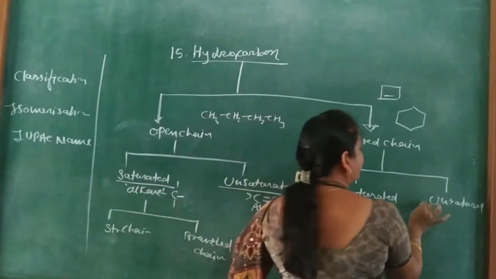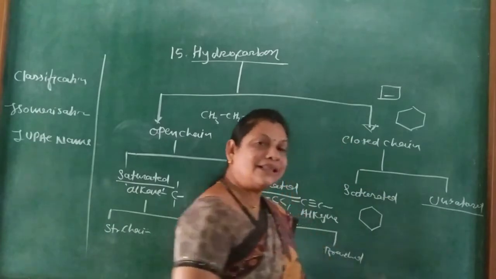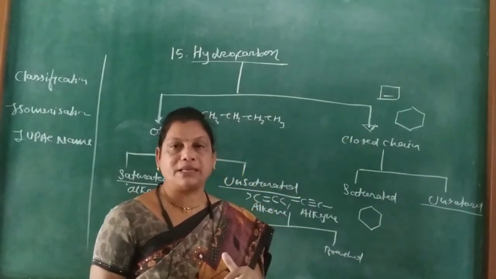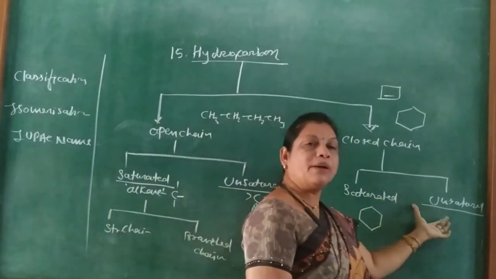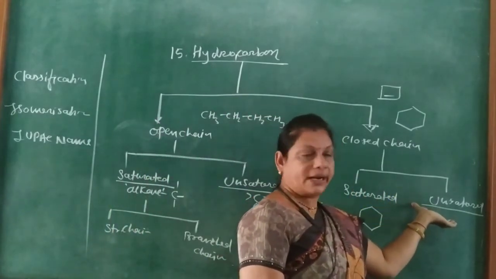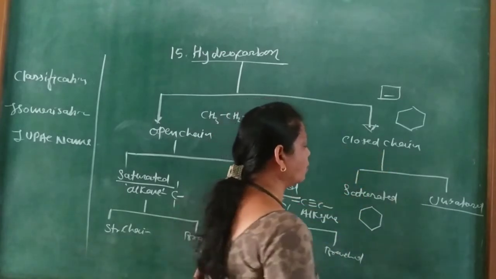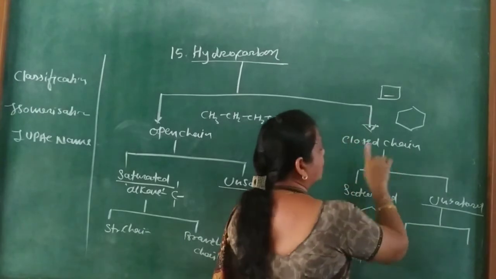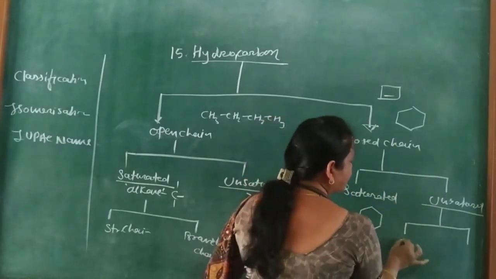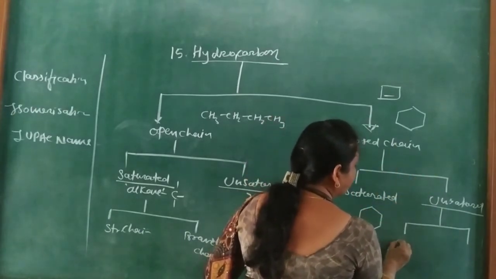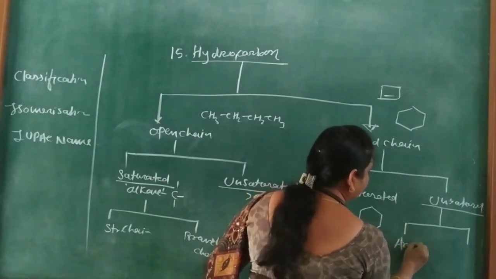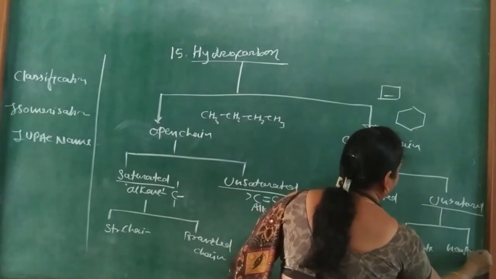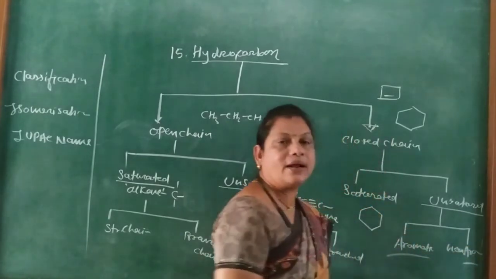Unsaturated means in the ring one or more double or triple bonds, multiple bonds, are present. Cyclic unsaturated hydrocarbons are classified into two types: aromatic and non-aromatic.